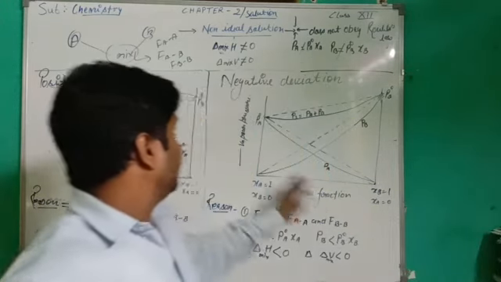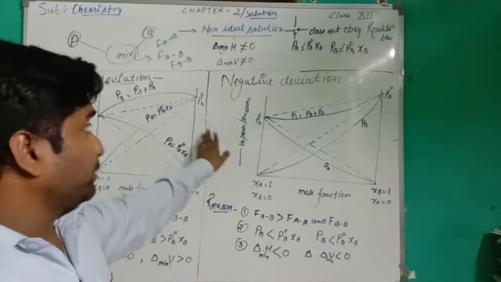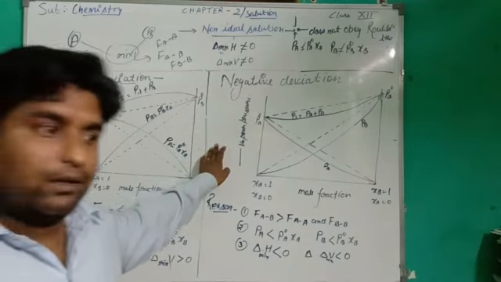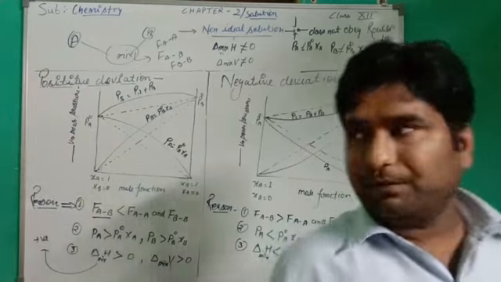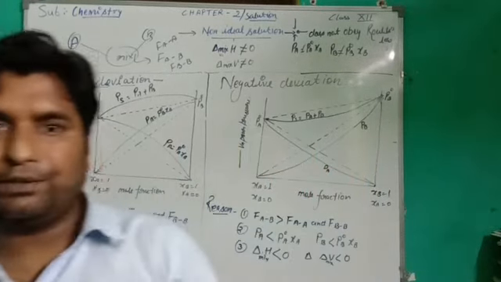Students, these are positive deviation and negative deviation, and they are very important for the board examination. After this we will discuss some examples of positive deviation and negative deviation.